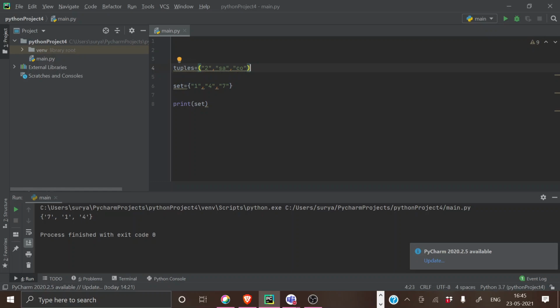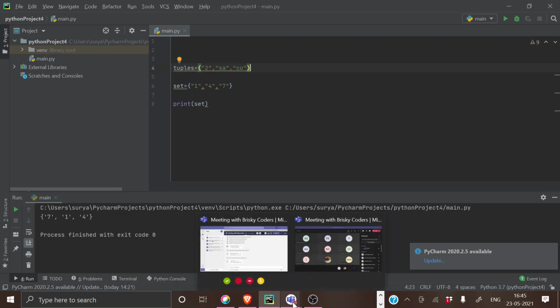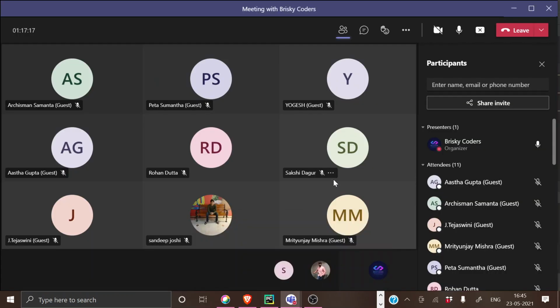For example, if you are getting an OTP, what should I do? I should use 0 to 9 in a set. And if I keep clicking print again and again, you will be getting different output, 714, 147, a randomized output of whatever I've given in a list. So this is basically used for randomization, and that takes a major part in programming or any software. You got it, Sakshi? That's what sets and tuples are all about.